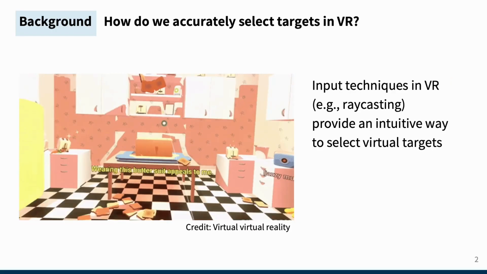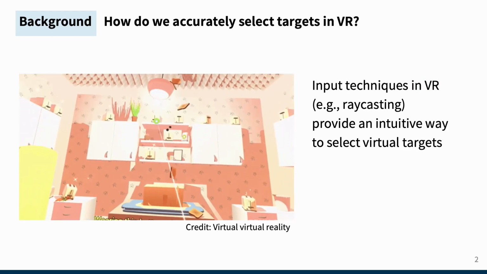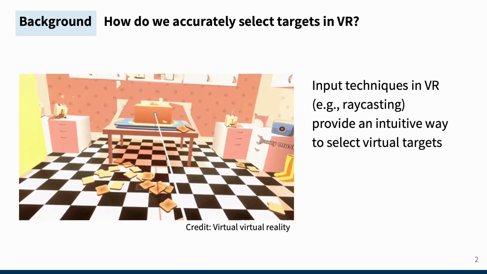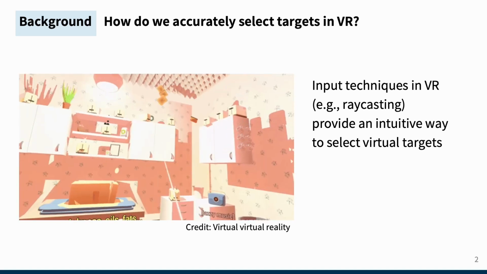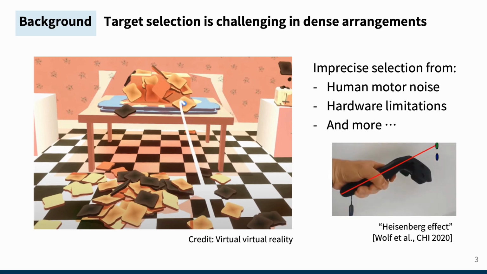Input techniques in virtual reality have seen long-term improvement. For instance, raycasting is an intuitive method for selecting distant targets by controlling a ray emanating from a controller. However, selecting targets in virtual reality faces some challenges, especially when the targets are densely arranged. It is mainly due to imprecise control. This imprecision often comes from human motor noise and the sensor limitations of devices. Another source of error is the Heisenberg effect, which happens when pressing a button shifts the controller's orientation, which affects accurate control.